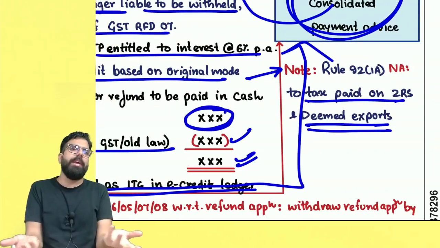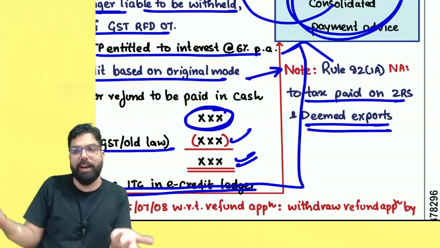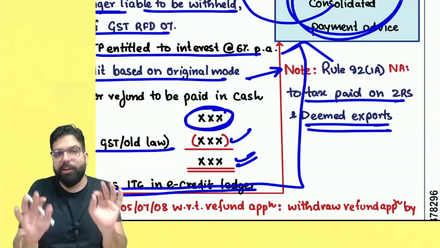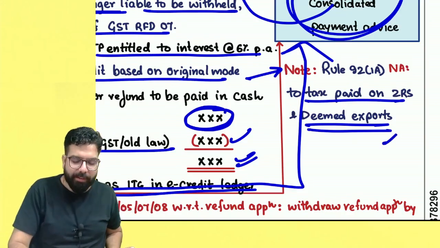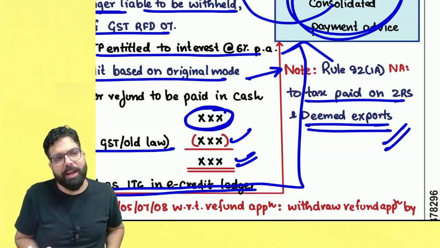Just imagine you are making zero rated supply and you are claiming a refund of ITC, and they give you the refund back in your e-credit ledger only. So hence they said, in that scenario, we will give the money in your bank account, and will not recredit in the e-credit ledger.